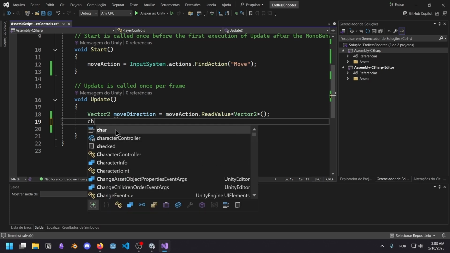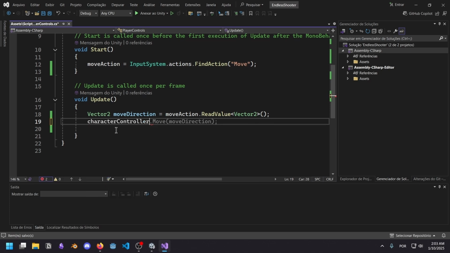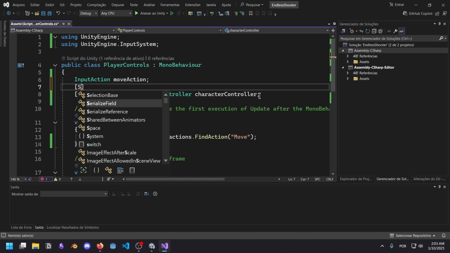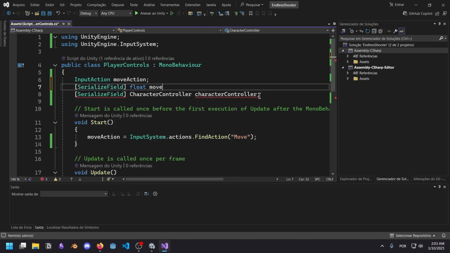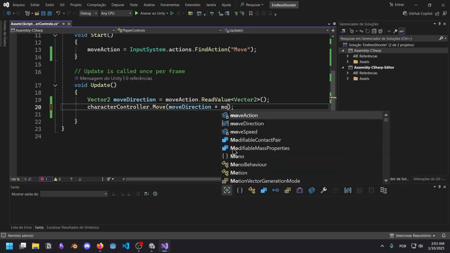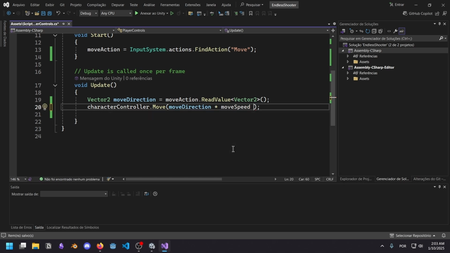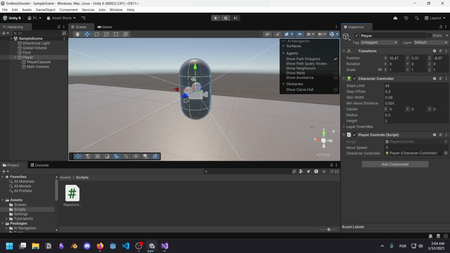Now how do I move? I think there is a character controller dot move direction. Okay, that was fast. Obviously I would need a speed and delta. So let me once again serialize field float move speed. I'm gonna make this equal to maybe 5. And then I make this times move speed times time dot delta time. Man, this is like riding a bike. Anyway, let's save and test this.